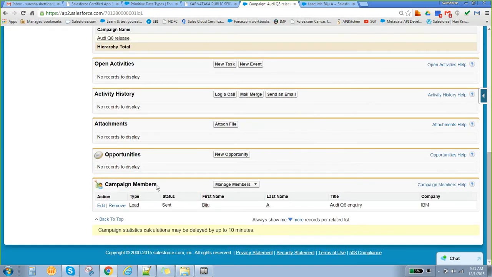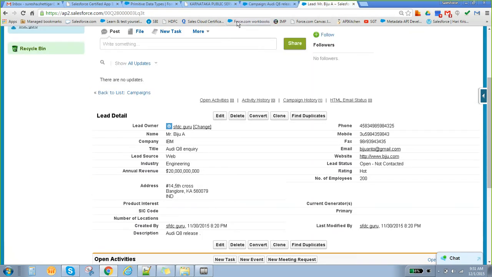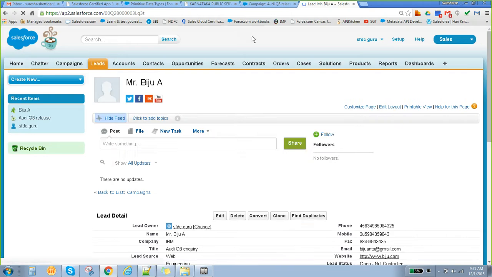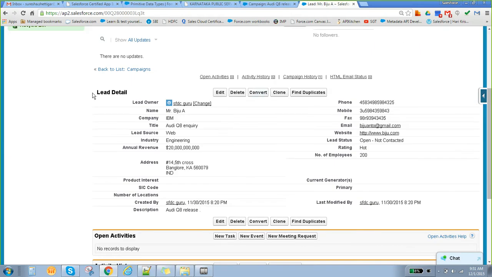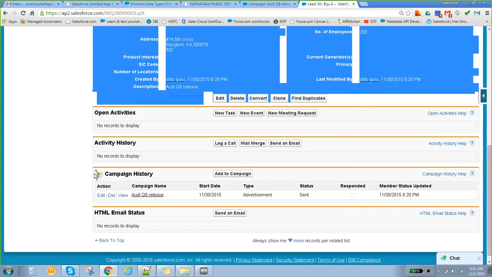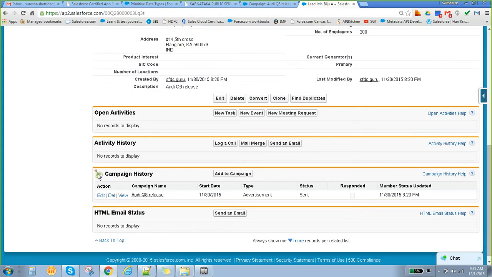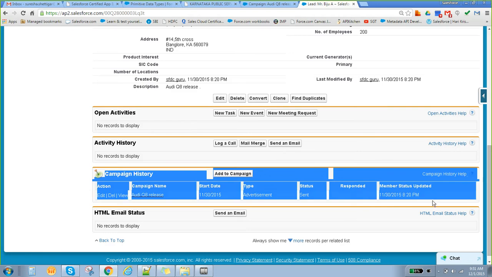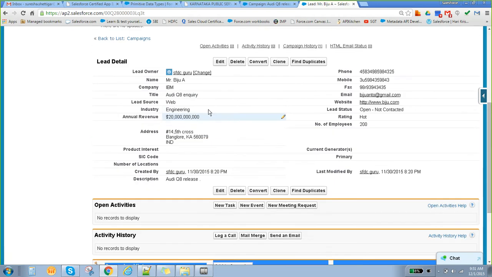Campaign members, we'll discuss later. How will we come to know which campaign it is attached to? If you come here, these are the lead sections. There is one related list here. This is basically what we call a related list. Related lists are nothing but the children for this particular record.